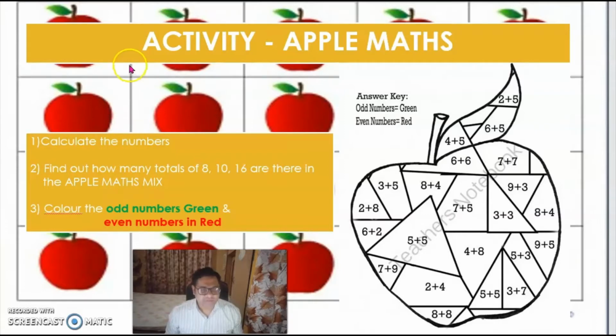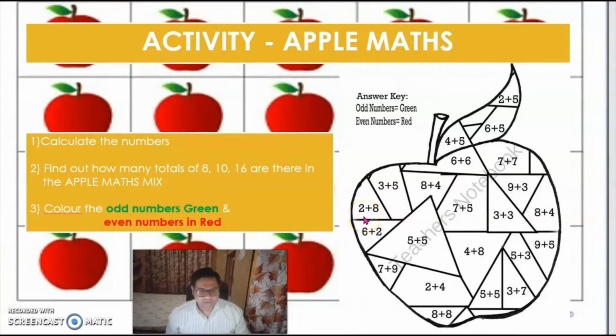Firstly, let us do an activity. This activity is called Apple Maths. This is a fun activity for you. Look at this picture over here. You can see a lot of numbers and a lot of additions you will have to do. So I want you to calculate the numbers and find out how many totals of 8, 10, 16 are there in the Apple Maths mix. And thirdly, you have to color the odd numbers green and the even numbers red.